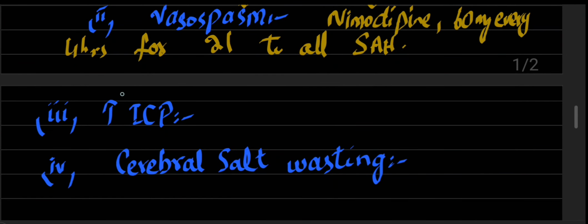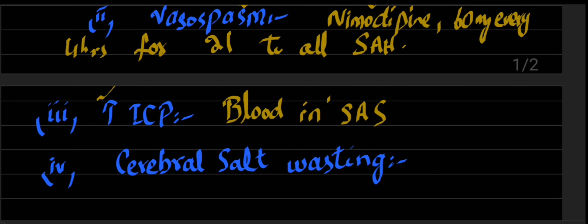Furthermore, if there is raised ICP due to blood in the subarachnoid space, you can have raised ICP, and for this rise in the ICP you have to put a shunt inside the ventricles.